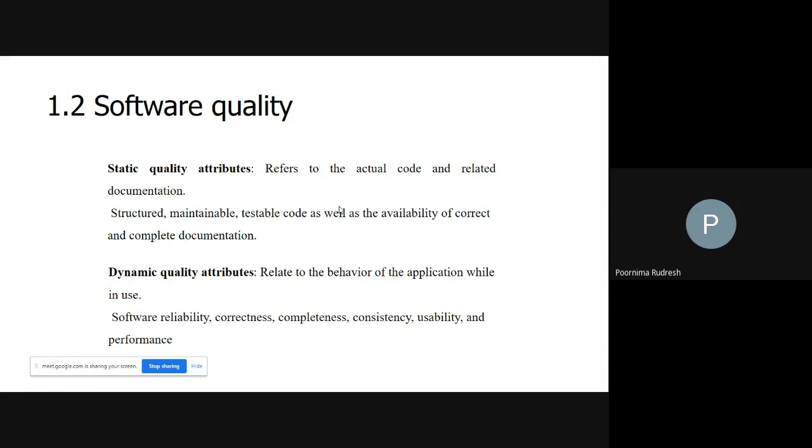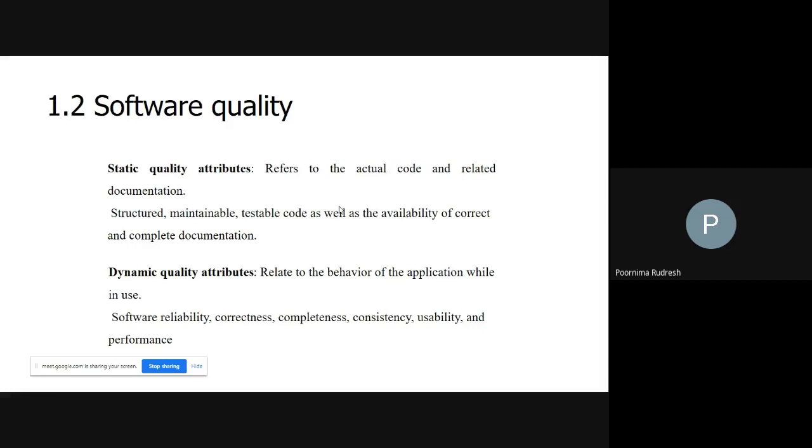Poorly structured code is also difficult to modify and difficult to test. Hence, in order to perform testing or to modify the code, the document should be properly structured, and it should be complete documentation.